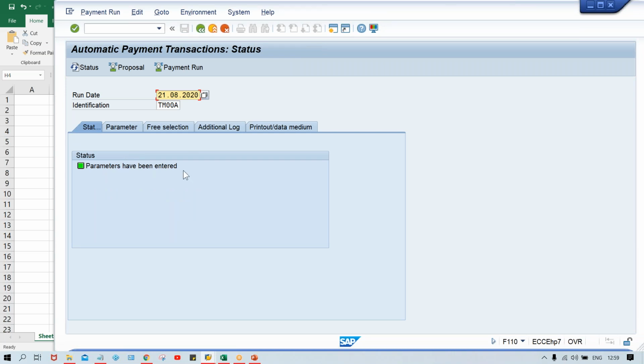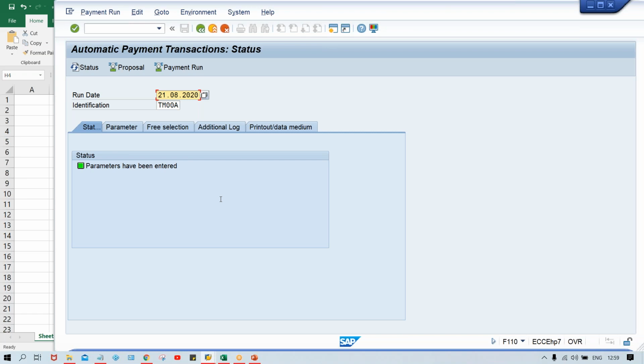Now come to here. Look at here, parameter has been entered. Now what will happen? First of all, we have to run the proposal, and then we have to run the payment. What is this proposal run and payment run, guys? Proposal run is called provisional run, and payment run is the original run, right? You can say proposal run is a kind of test run.